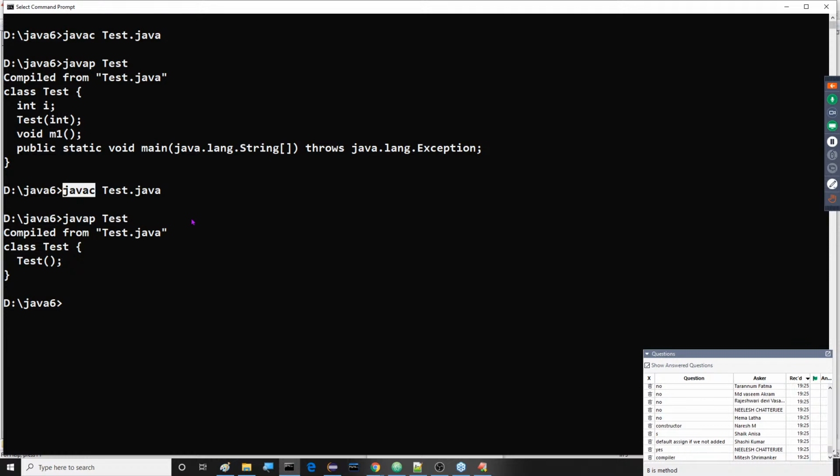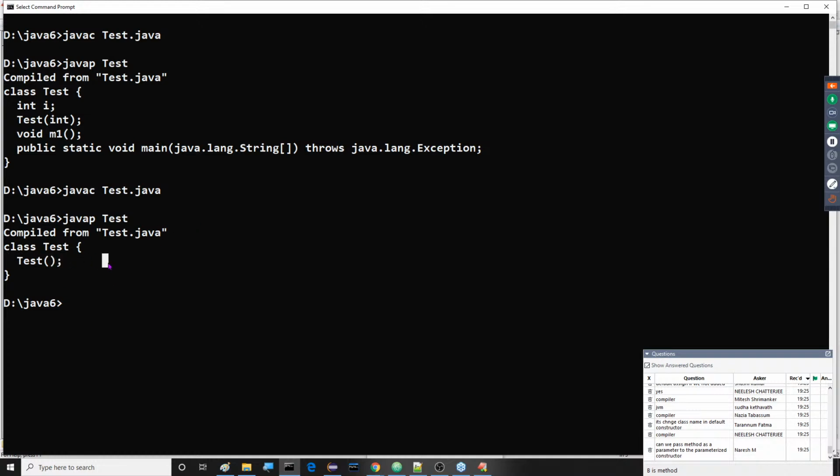Is that the JVM or the compiler? Most of the people are thinking about the JVM. Still people are saying that. What I said, you know clearly. Have I used any Java keyword here to execute our program? No, even the JVM is not in the picture. I provided only javac. That means the compiler has provided this content. That's it. So this is the meaning of the default constructor.